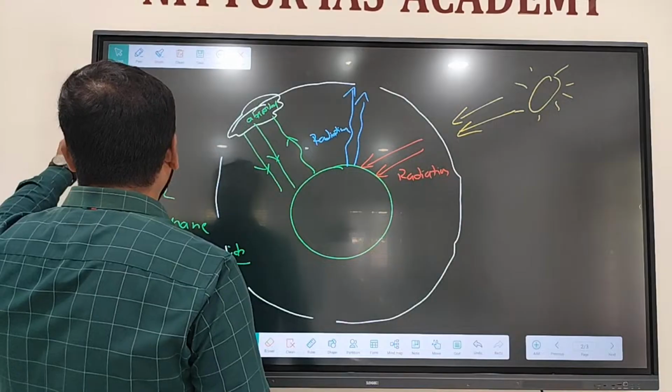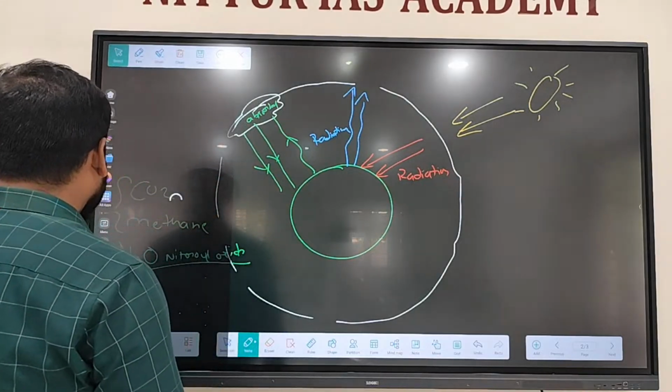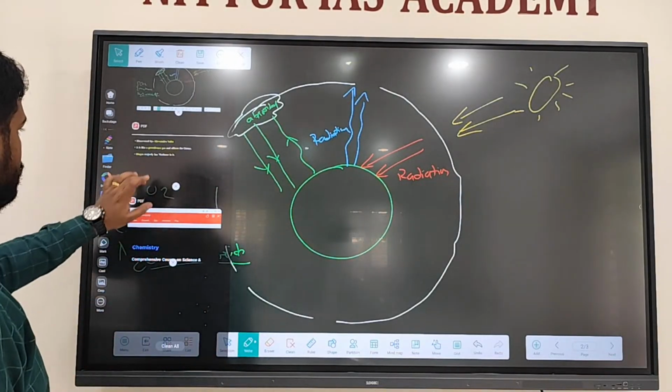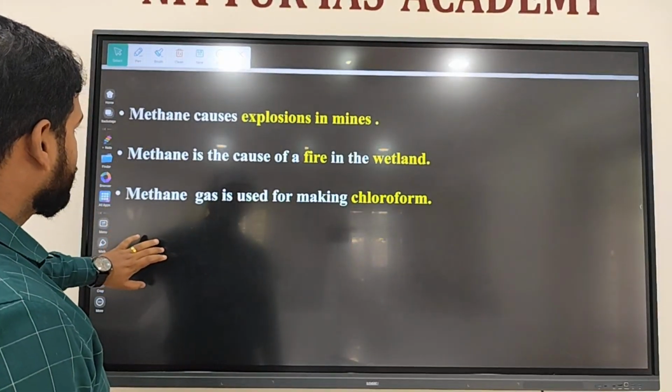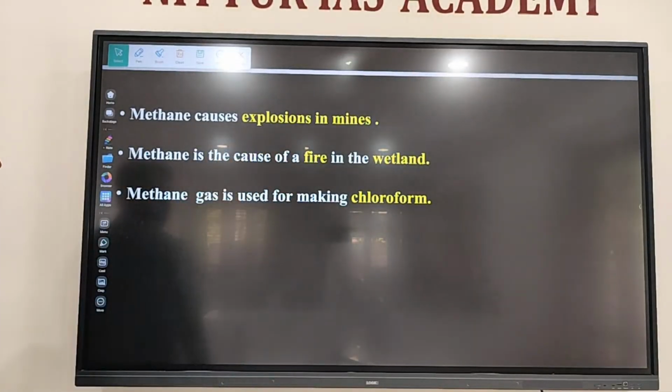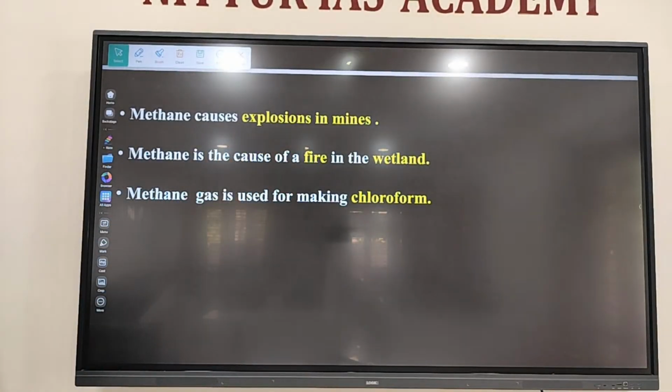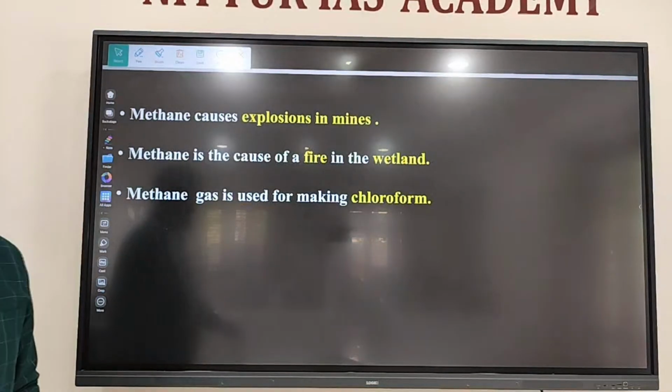CH4, methane, causes the greenhouse effect. In the mines, generally methane is released while digging, etc. How natural gas is formed, how coal was formed, how petroleum was formed, how fossil fuels formed.